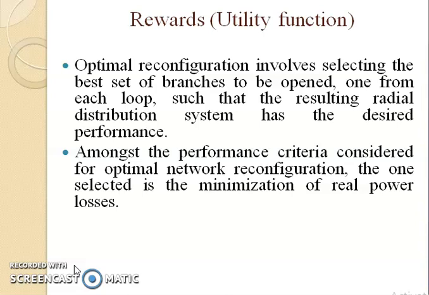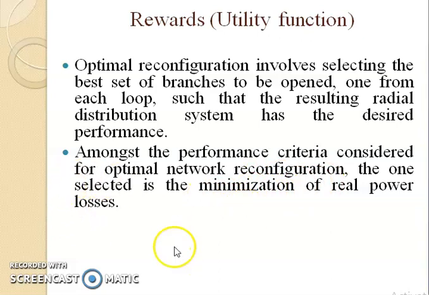Or in case of a radial distribution system, to get the desired performance, which particular branch of each loop must be kept open or closed. That type of thing you are going to consider at this point. Among the performance criteria considered for optimal network reconfiguration, the one selected is the minimization of real power loss.